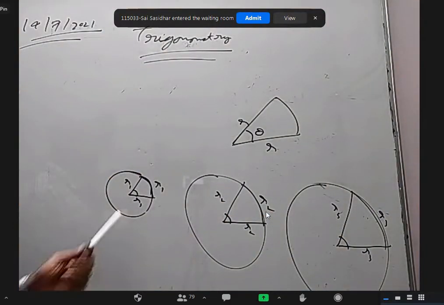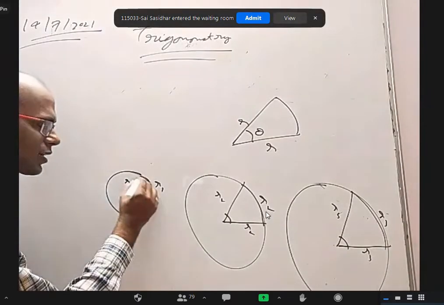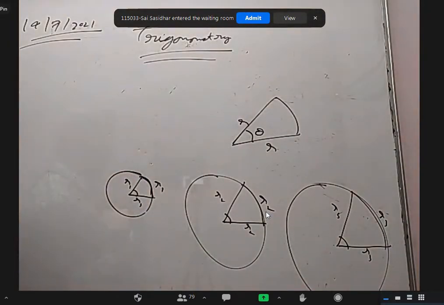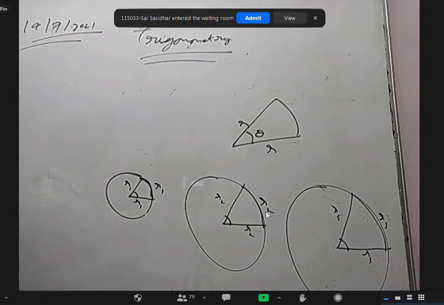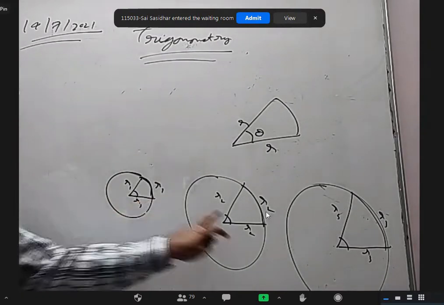No, it's not 60. It's not an equilateral triangle. I am not saying this side length is R1. The arc length is R. Then equal angles. All these angles are equal.